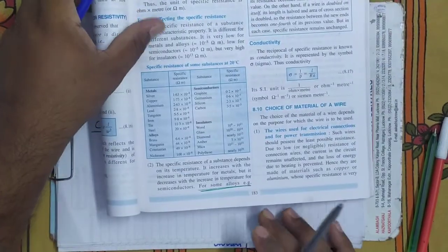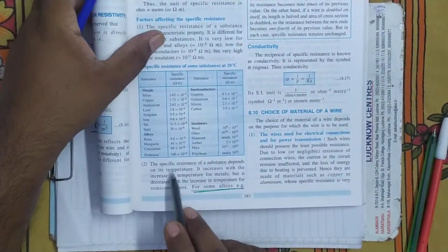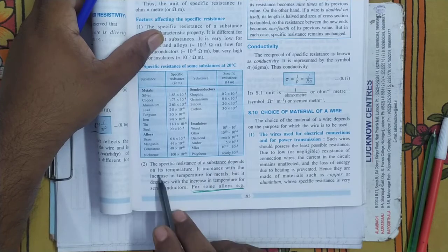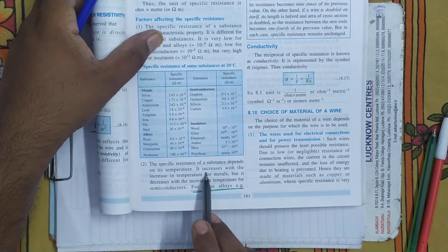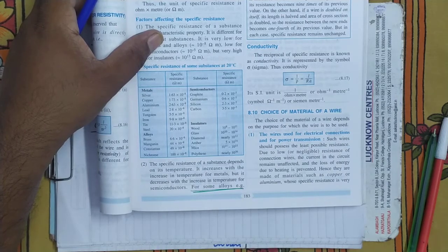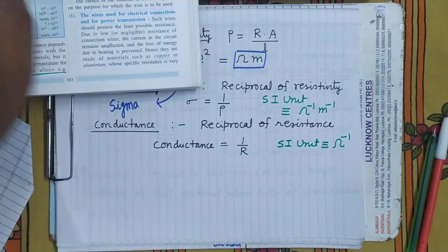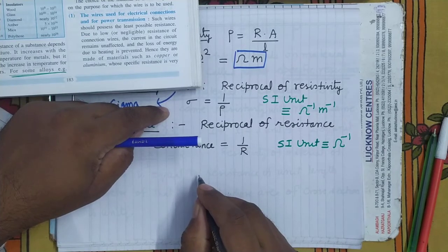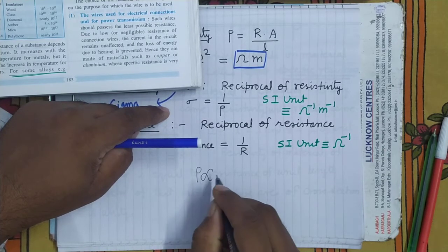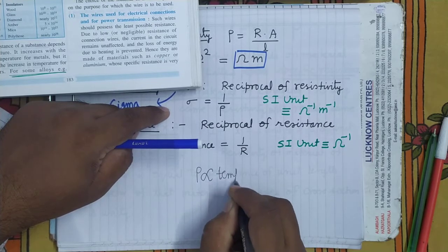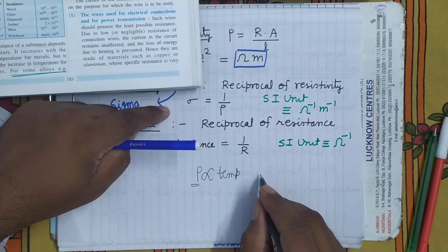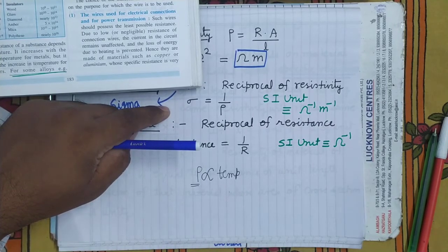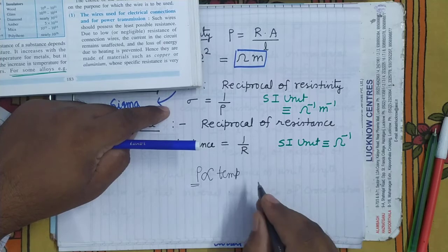There is one more point. The resistivity or specific resistance of a substance depends on its temperature. In a metallic conductor, resistivity increases with increase in temperature. It is clear. Means the more the temperature, the more the resistivity for metallic conductors. But for semiconductors, it decreases.